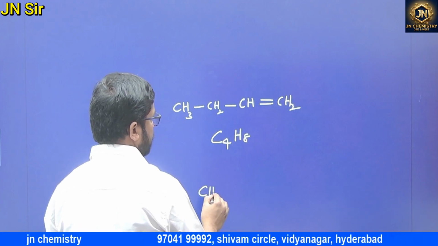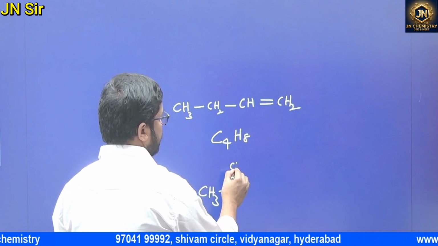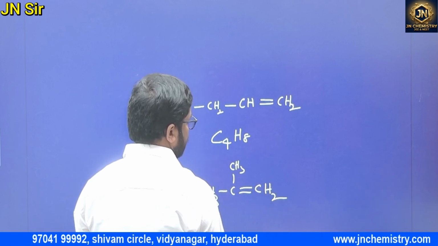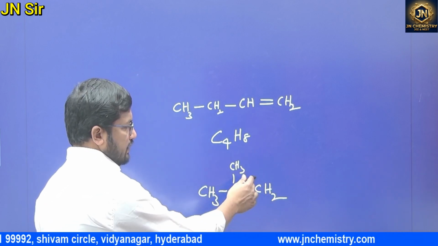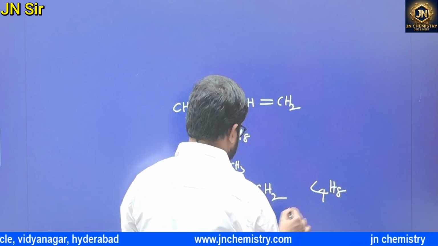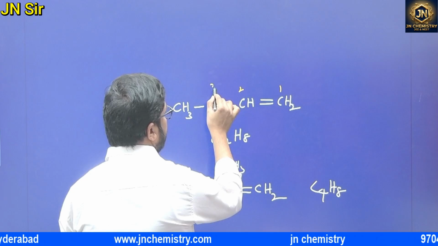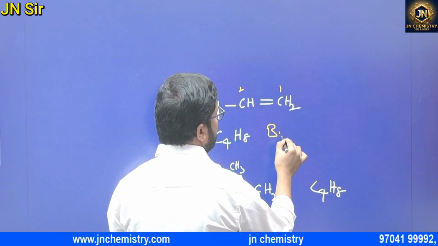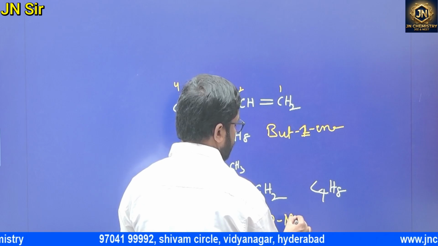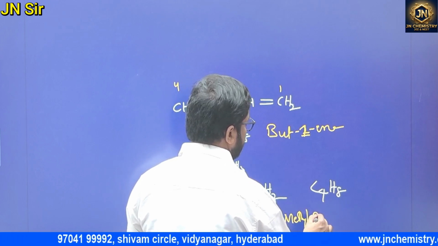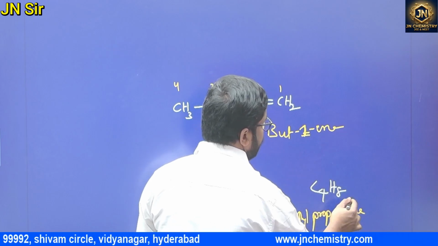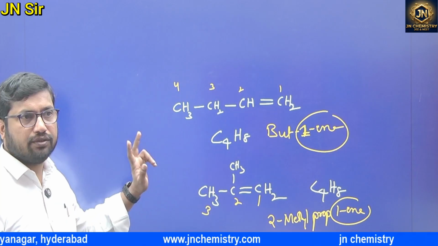For example, CH3, C, CH3, double bond, CH2. C4, 6 plus 2, 8, C4H8. 1, 2, 3, 4. What is this? 2-methylprop-1-ene. In both cases 1-ene stays common for chain isomerism.